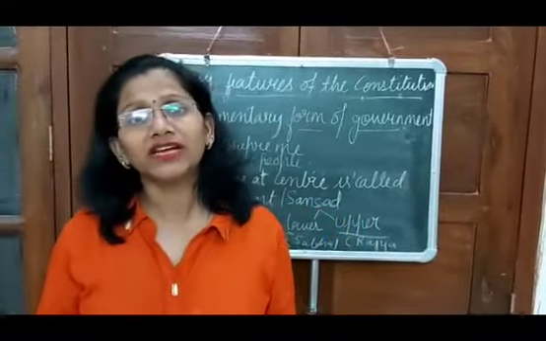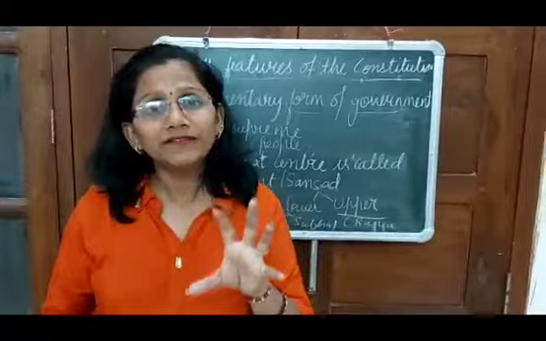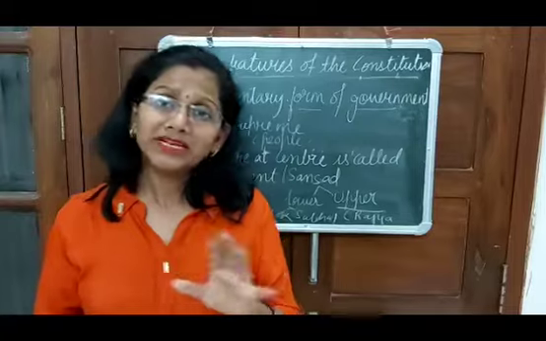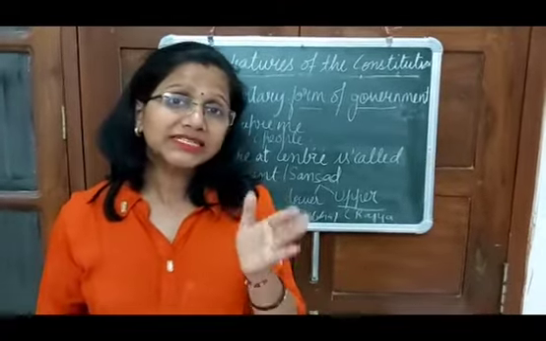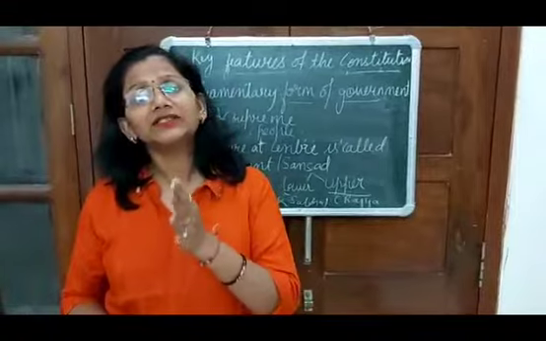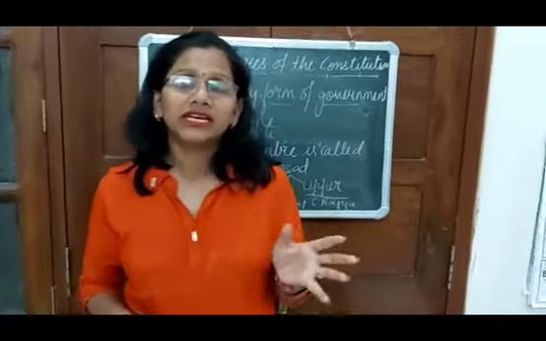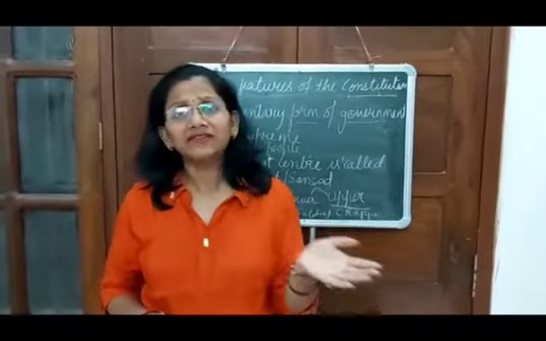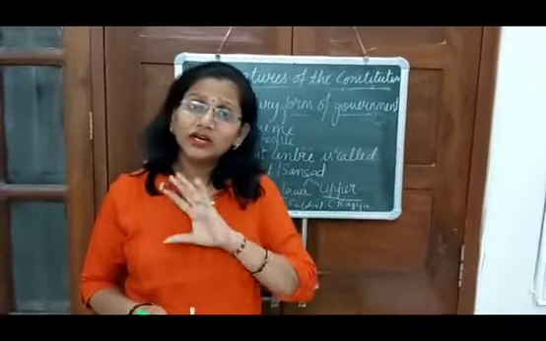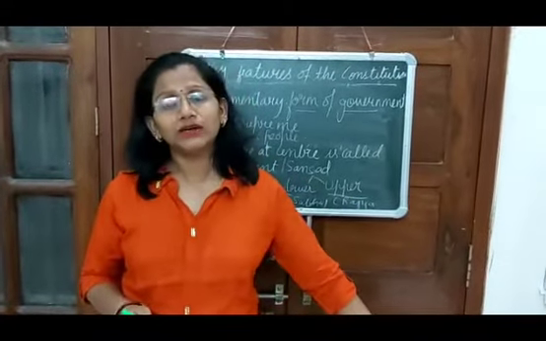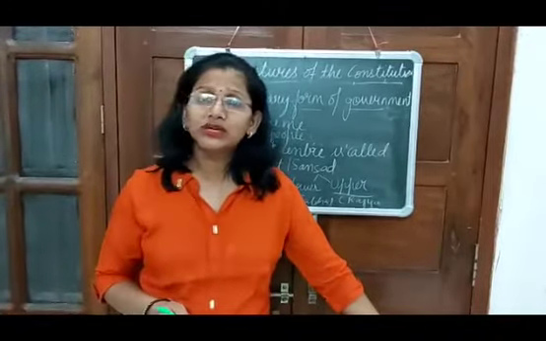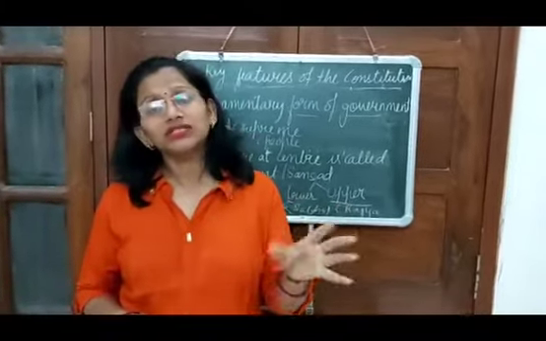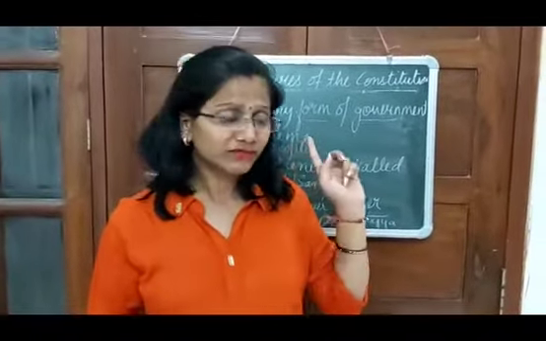Under this Constitution, we have got the next point, and that is universal adult franchise, or you can say universal adult suffrage, meaning thereby any person who is 18 or above 18 years of age has got the right to vote. He cannot be discriminated on the basis of caste, creed, color, language, religion. All the people who are 18 or above have got the right to vote, and if they are discriminated, then they can go to the courts to get their rights back. I hope this point is clear.